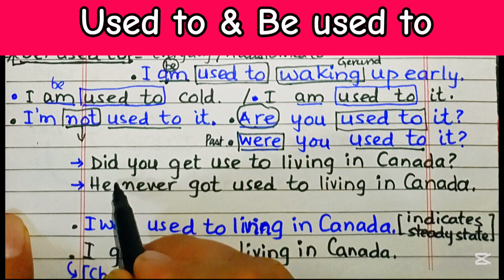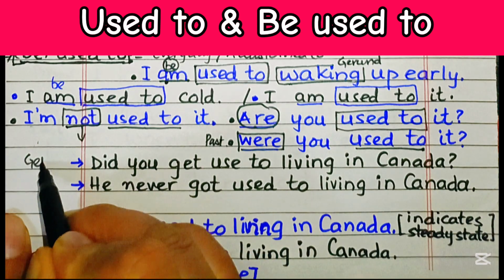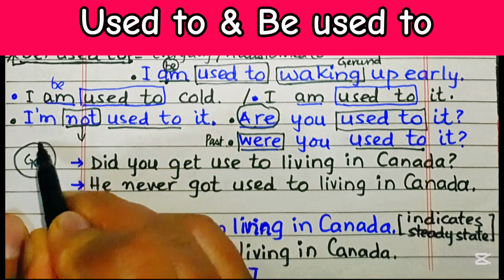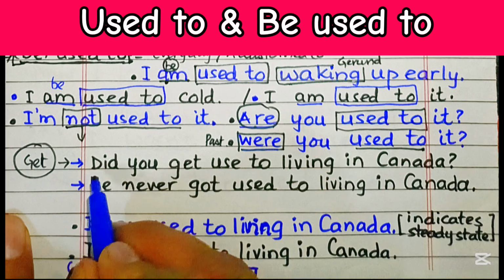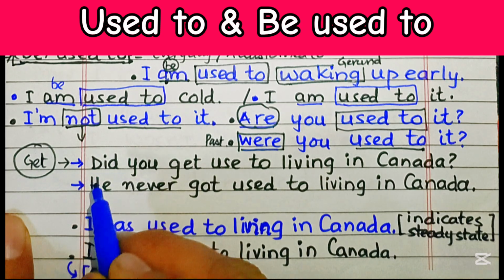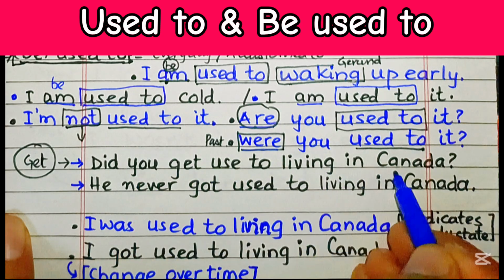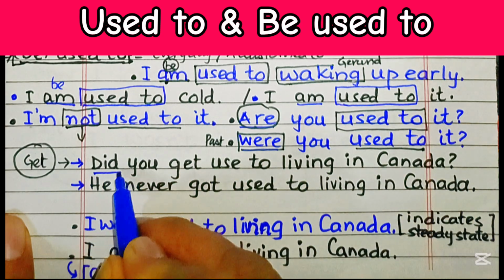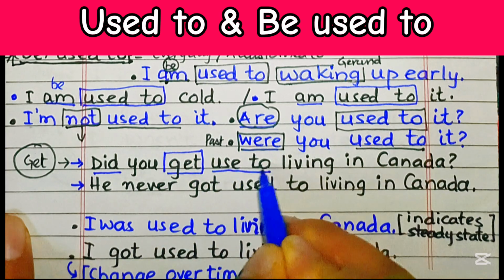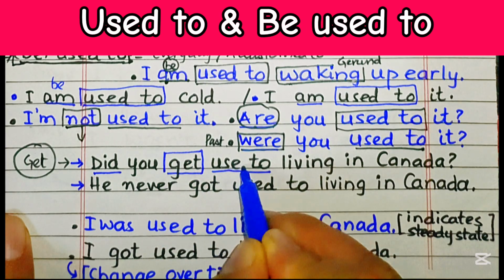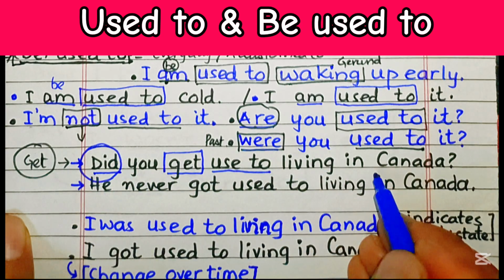Now, you can also use get. We can also use get. So he says that you can also use get. Did you get used to living in Canada? So over here we have got this did, then we have this get. Then we are not going to put used. We will eliminate that D because of this verb did. Did you get used to living in Canada?